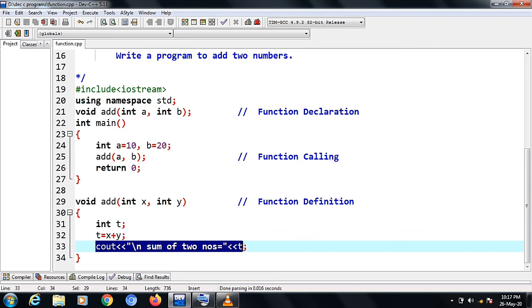We can take any example like factorial, prime number, but in my next video I will explain this.